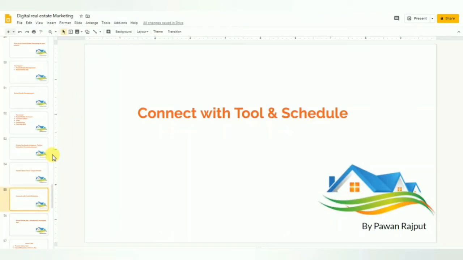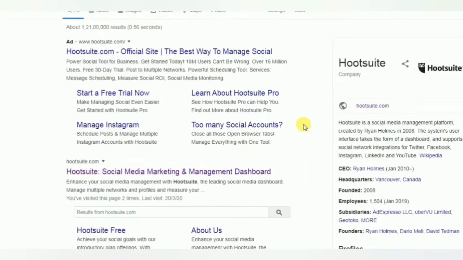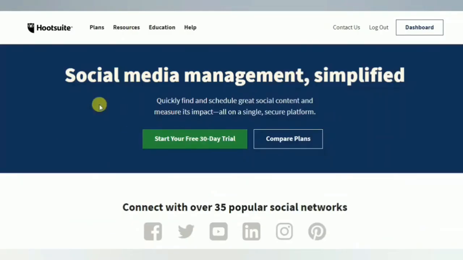So let me show you which tools you can use to schedule the posts. Number one, the tool that I use personally, is Hootsuite. This tool will help you manage your social media accounts. As you can see here, Hootsuite is a social media management platform, right? Social media management platform simplified. You can start your free 30-day trial.